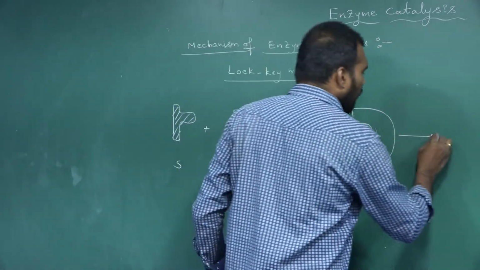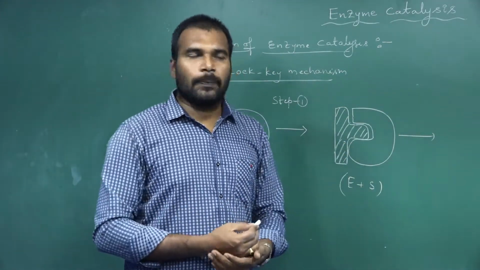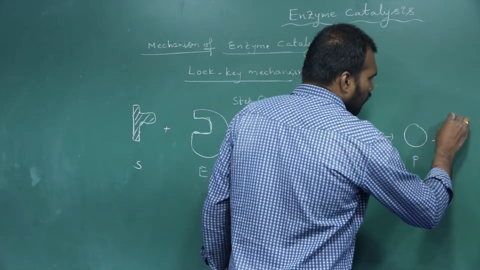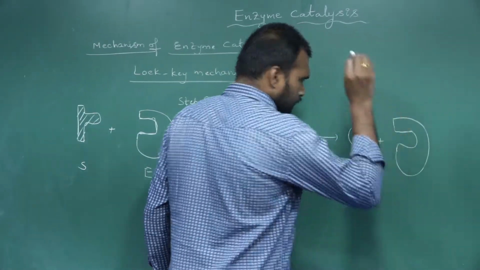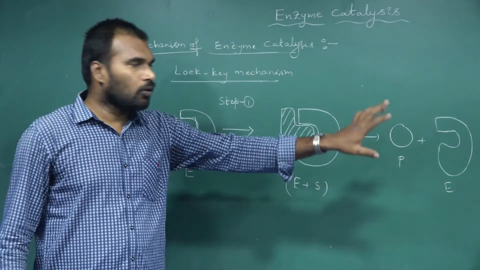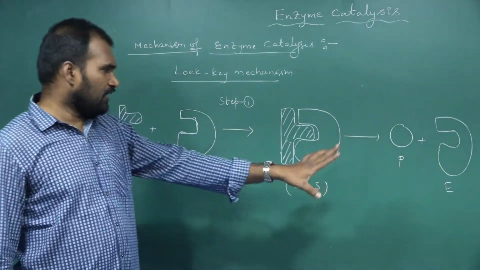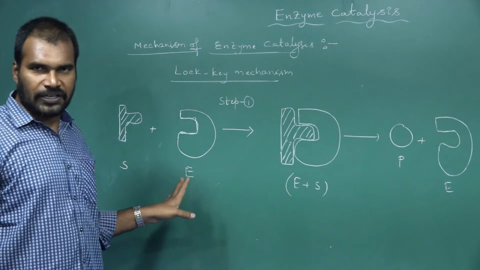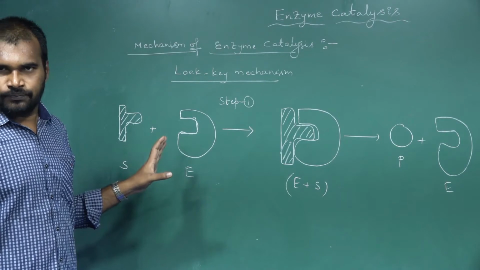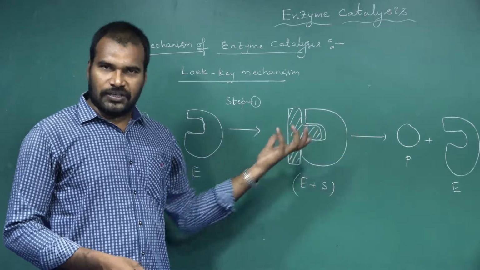In the next step, what happened? This enzyme substrate active complex will produce the products. So here is product P, and the enzyme comes back to its normal state. Finally the enzyme substrate complex gives the product, with the enzyme coming out as it is. Here an enzyme is actively participating, but it comes out as it was earlier. There was no consumption of any enzyme here.